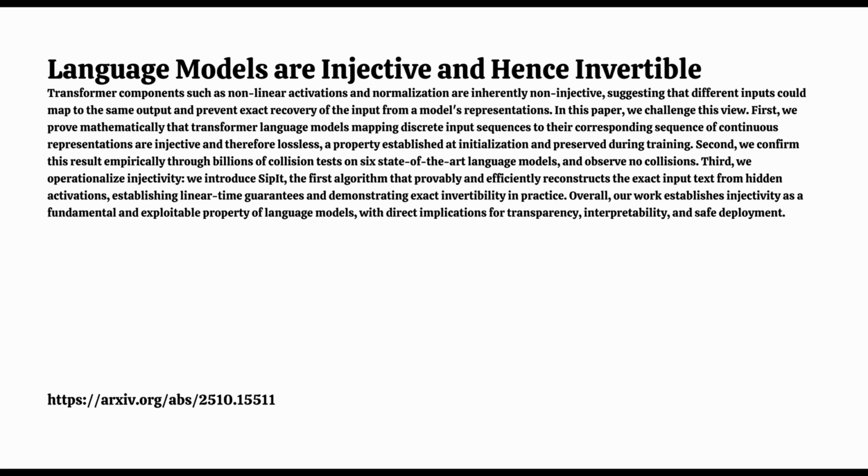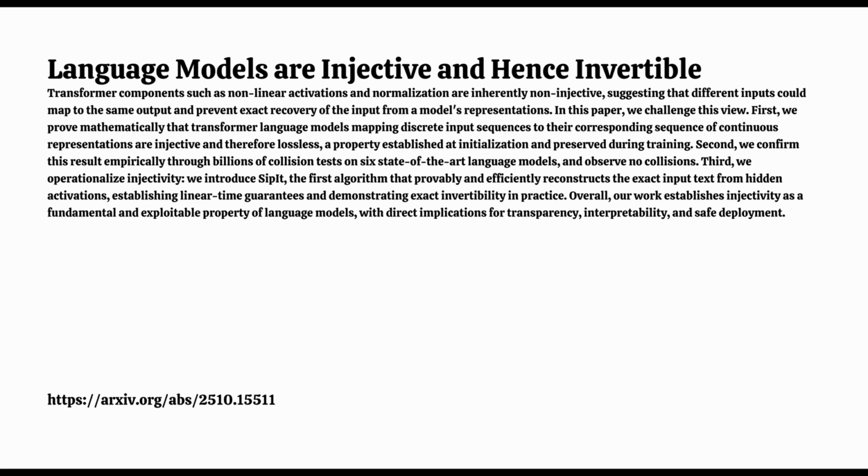A unique match. Guaranteed. SipIt just needs to test the candidates. It's the first method shown to provide guaranteed exact input recovery. And it's efficient. What's the complexity? The guarantee is linear time. Worst-case complexity is T times |V| iterations, where T is the sequence length and |V| is the vocabulary size. So basically, for each token position, you might, in the worst case, have to check every word in the dictionary. That sounds very manageable. It is. It turns input recovery from potentially a hard optimization problem into a structured, efficient search with a guarantee.